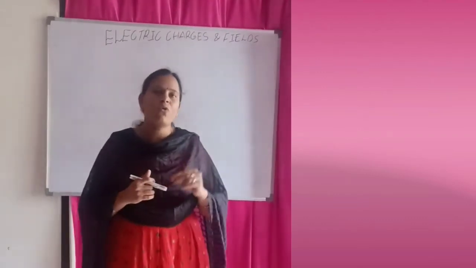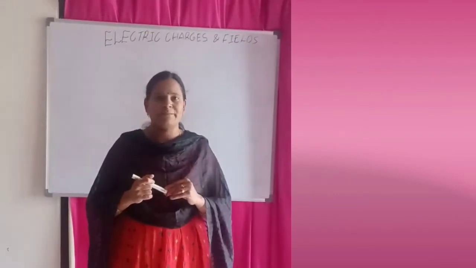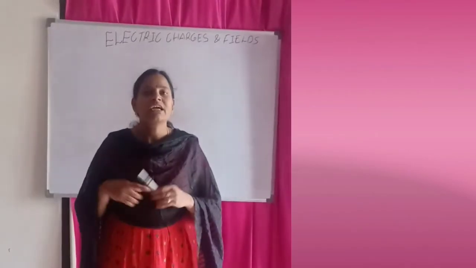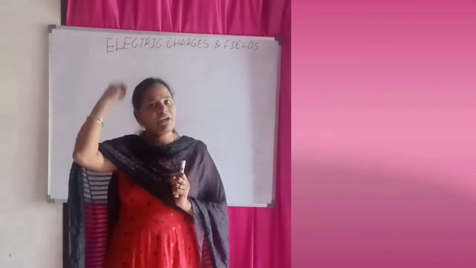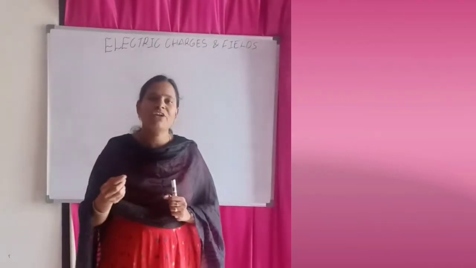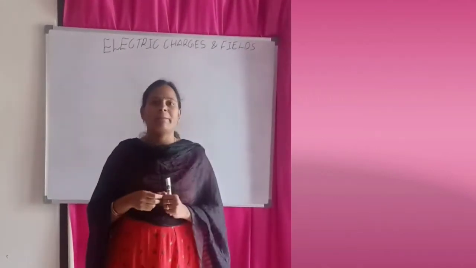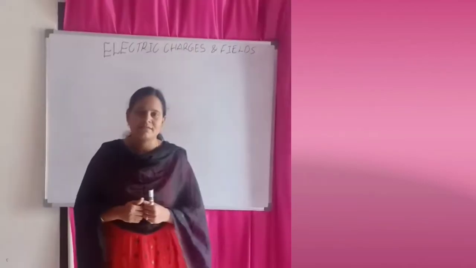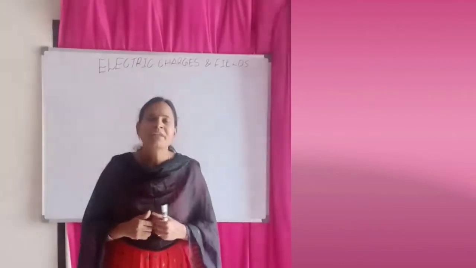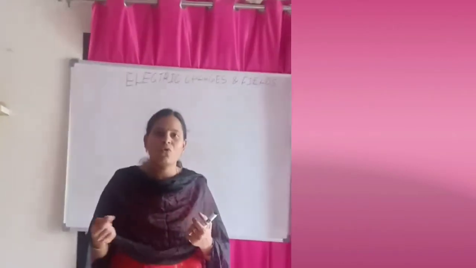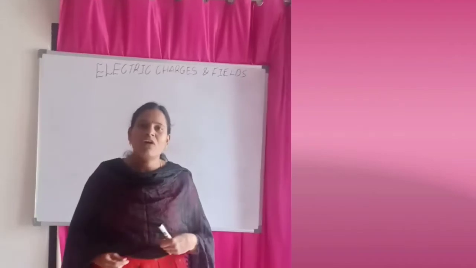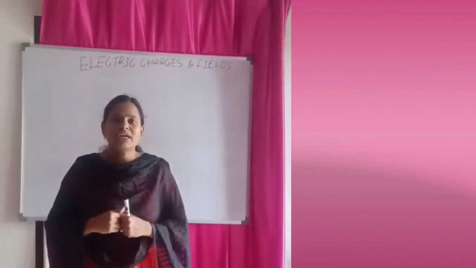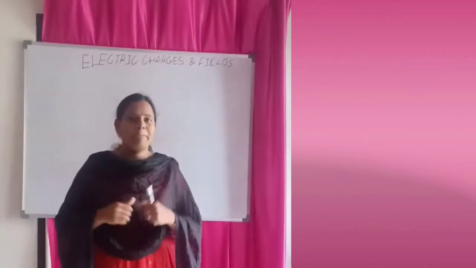When you take a comb near paper strips, then what happens? Paper strips will be attracted? No. But when you rub the comb on your hair and take it near the paper strips, automatically the paper strips will dance. Yes or no? Yes. So what is happening here? When you rub the comb with your hair, the comb becomes electrically charged, so that's why it attracts the paper strips.